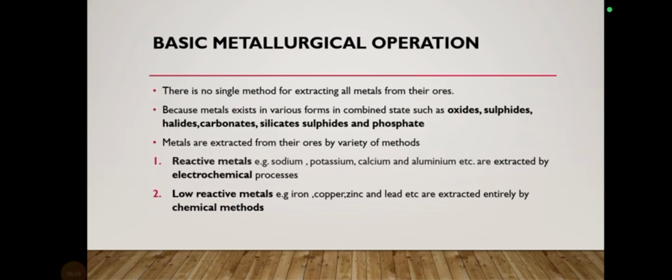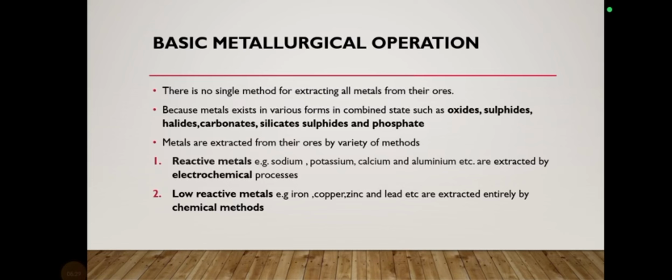So metals are extracted from their ores by a variety of methods. It depends upon their reactivity. The reactive metals like sodium, potassium, calcium and aluminum are extracted by the electrochemical process. As the name indicates, electrochemical conversion will be done. Electrolysis will be done for the refining, and some other chemical procedures will also be there.